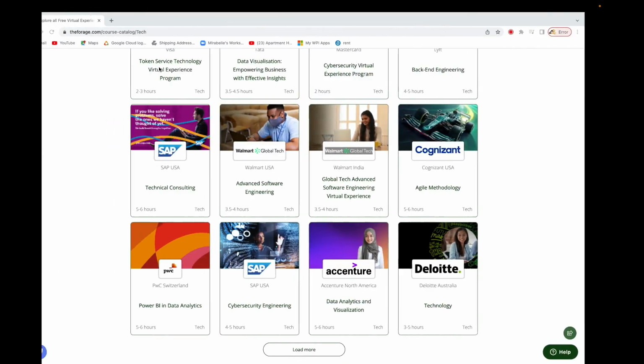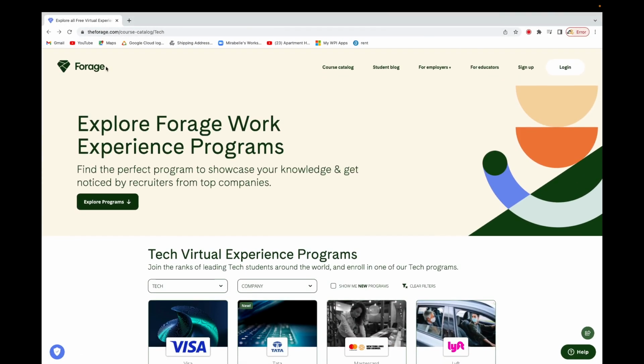Well, see, on the first one that I showed you, this one on Forage, you will not get paid because it's a virtual internship. Besides that, there are some virtual internships that will pay you, but for this one on Forage, you will not get paid, but you have an industry person to guide you to do projects that are coming straight away from the industry.